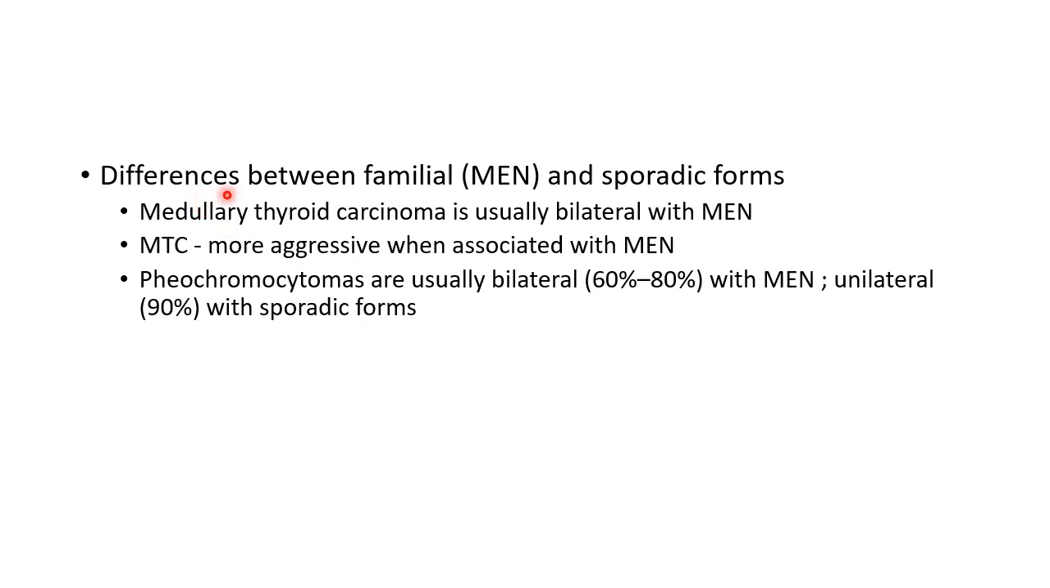Now let us see about the differences between familial, that is MEN, and sporadic forms. Medullary thyroid carcinoma is usually bilateral with MEN, whereas it is usually unilateral in sporadic cases. Medullary thyroid carcinoma is more aggressive when associated with MEN, whereas the sporadic cases are less aggressive. Pheochromocytomas are usually bilateral when associated with MEN, whereas they are usually unilateral when they are sporadic.